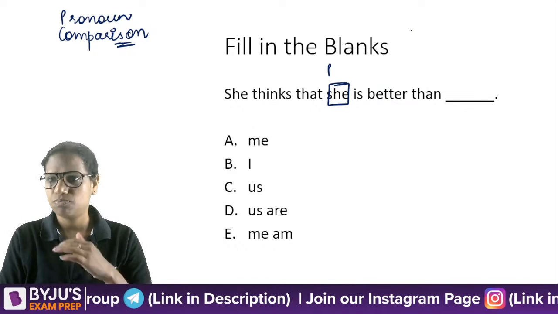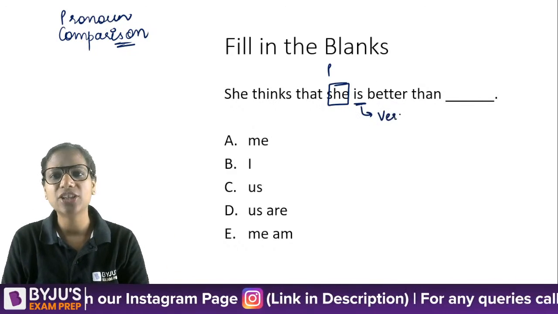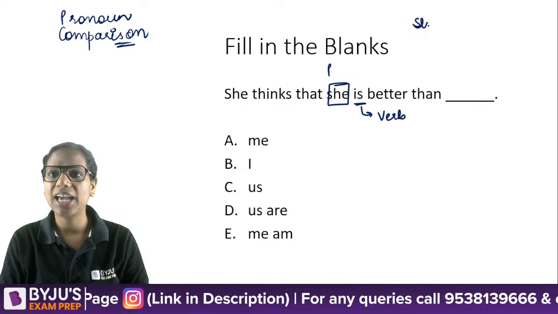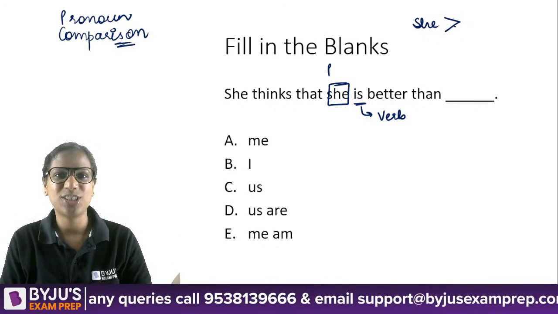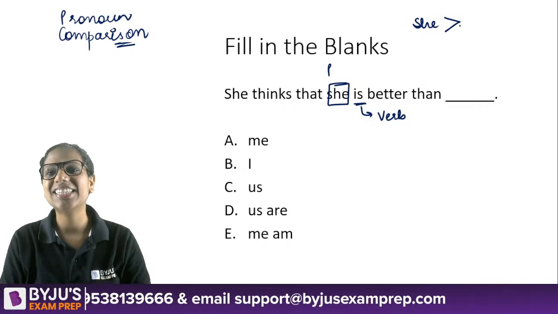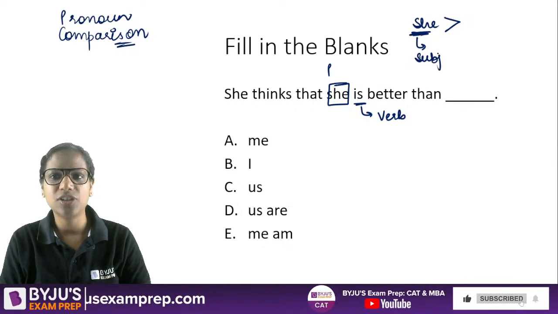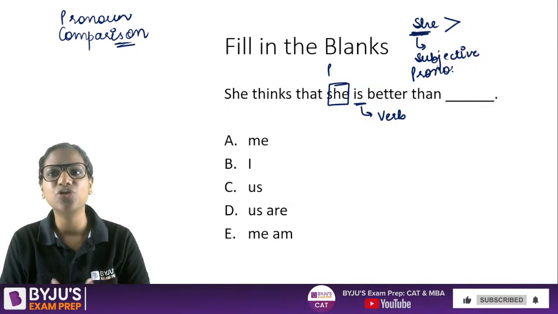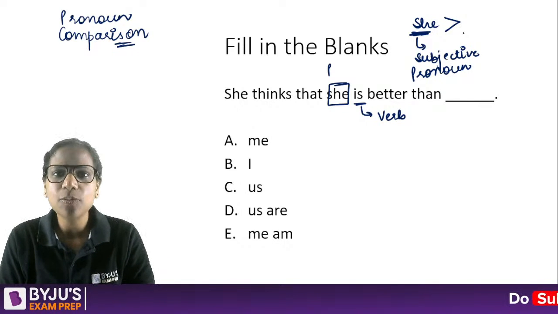Now, there is no action happening in this sentence. Is there a verb? No action happening. So in a way, I can write 'she is better than.' If I have to represent it mathematically, she is better than, and I'm comparing a subject pronoun. This is called a subjective pronoun, isn't it? It serves as the subject of a sentence. So if there is no action happening, there is no concept of object either.